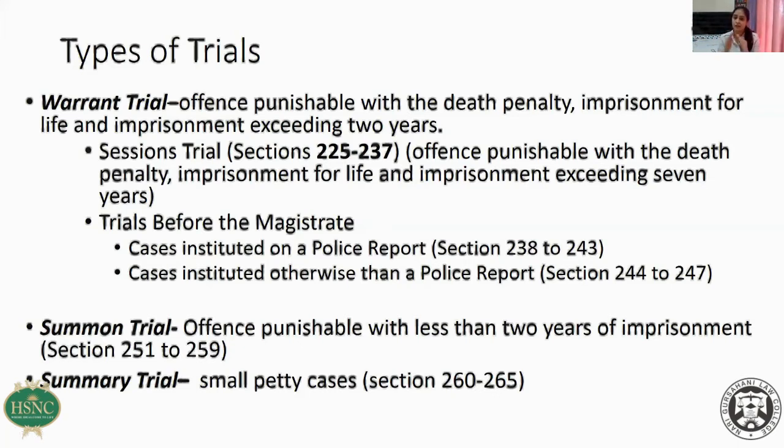So under warrant trial, there are two categories. For serious offenses, there is a sessions trial, and for offenses which are punishable with less than 7 years, the trials are conducted before the magistrate. Even in warrant trial before the magistrate, there are two categories. Cases instituted on a police report and cases instituted otherwise than on a police report, that is a private complaint. Then there is summary trial, offenses punishable with less than 3 months or with fine. They fall under the category of petty cases and the procedure is of summary trial.